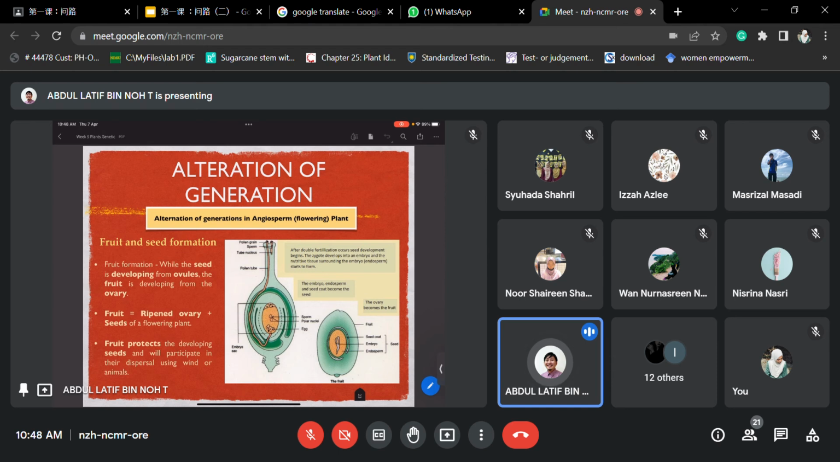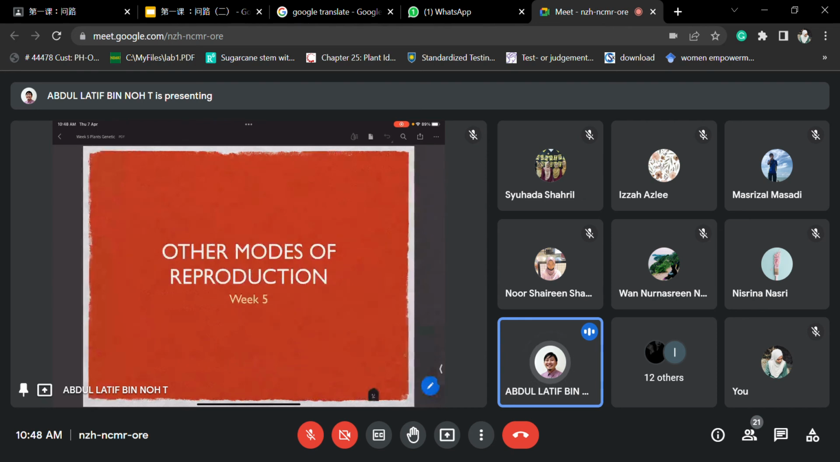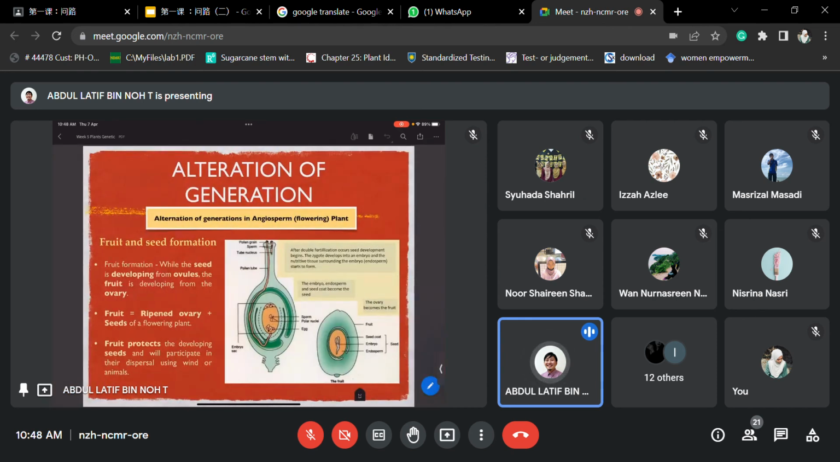Right, so this is the process of that. What normally happens is the flowering plant produces fruit. This is where the process of producing fruit happens, like when you look at a mango or a durian. Some flowering plants normally don't produce fruit. They just produce more flowers and so on. I guess that's all for our alteration of generations.